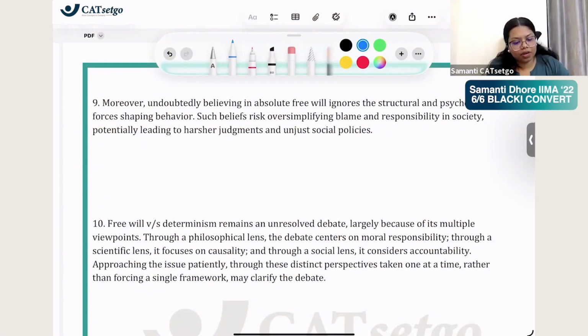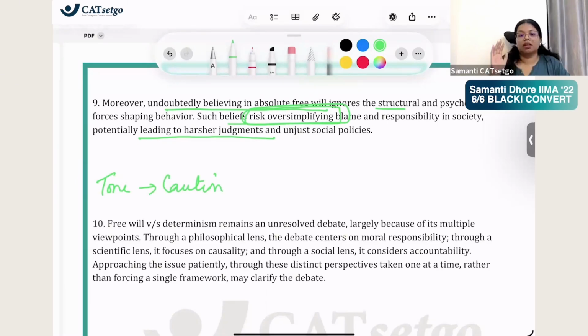Moreover, undoubtedly believing free will ignores structural psychological forces. Yes, very good. Such a belief risks oversimplifying responsibility, potentially leading to harsher judgments. So there's a caution. Clearly, there's a risk. Doing this can make things worse. The tone is definitely cautionary. It risks oversimplifying. It can lead to something harsher. We should be aware about it. Warning, warning, warning. The tone is cautionary.